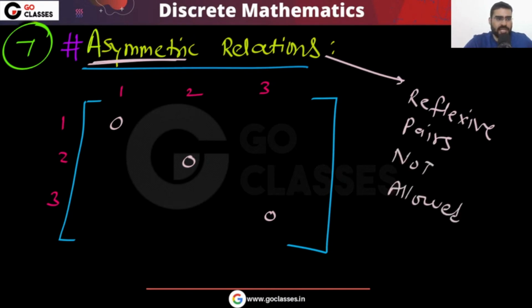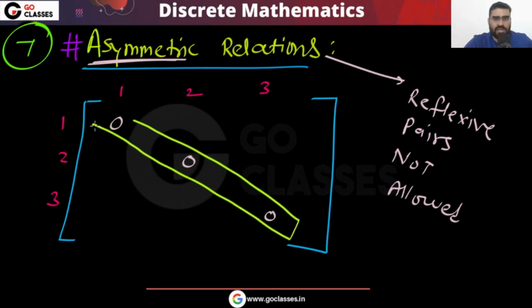So you can easily say that this diagonal will be 0. After this, it cannot happen that this is also 1 and this is also 1. Agree? This cannot happen, but everything else is possible.